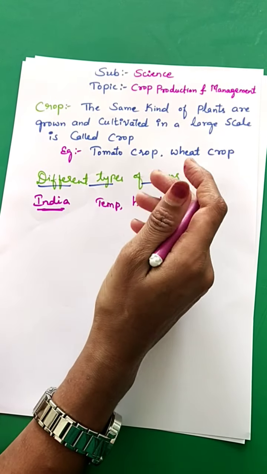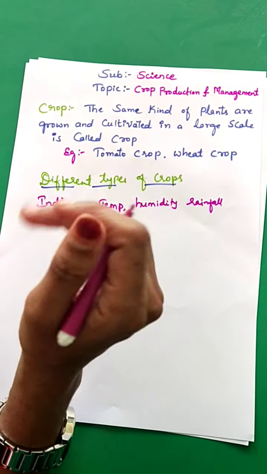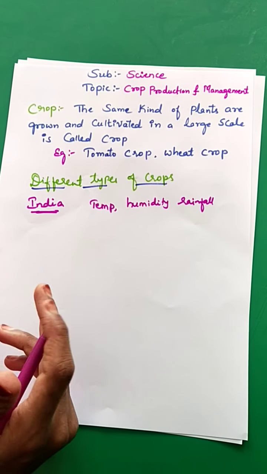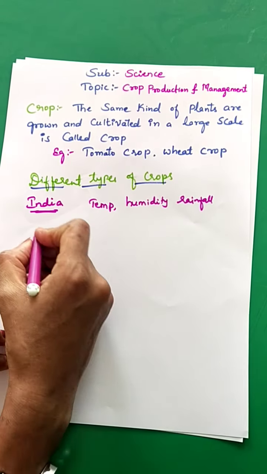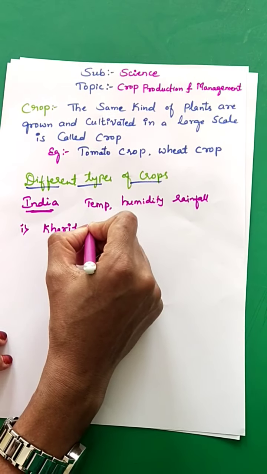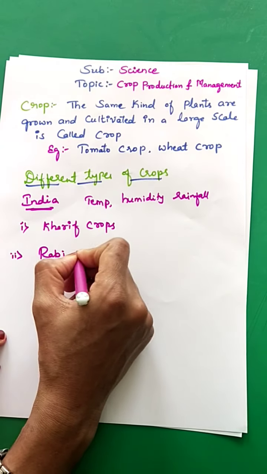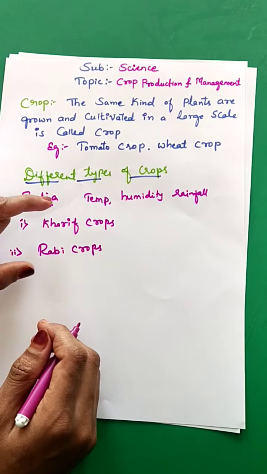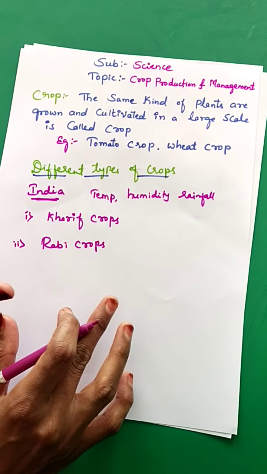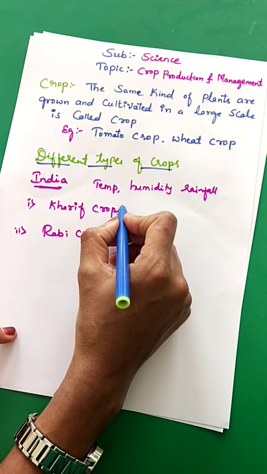So a rich variety of crops can be grown in different parts of the country, including two broad cropping patterns: the first one is kharif crops and the second one is rabi crops. These are the two most important cropping patterns in India. Now let's talk about them one by one.